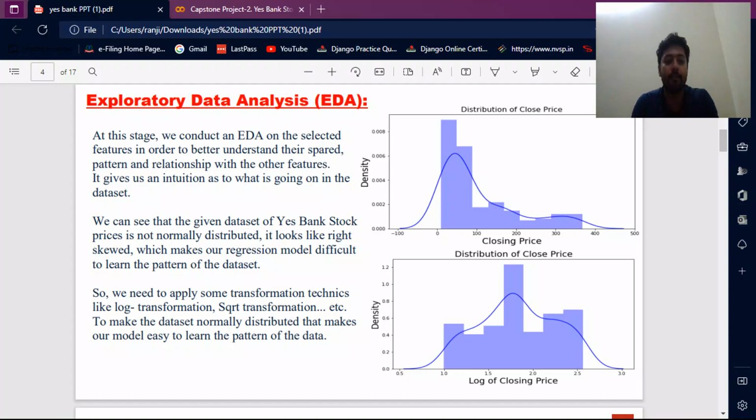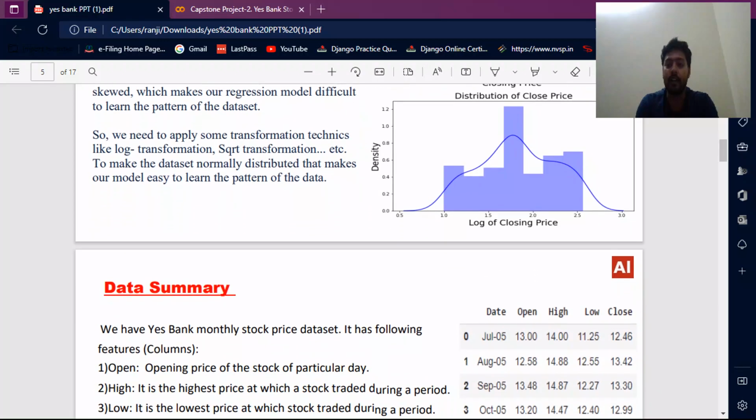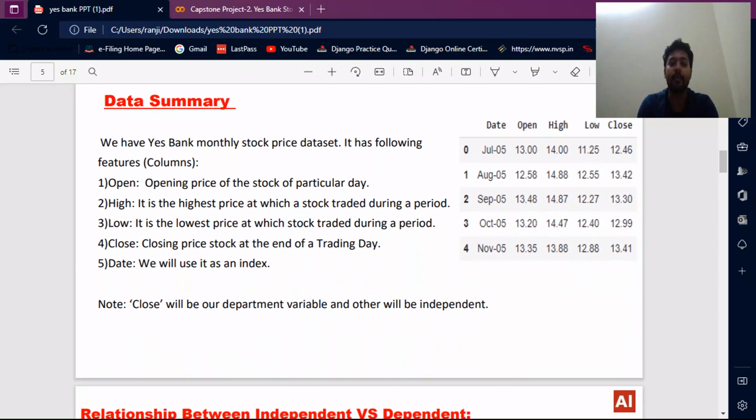We can see that the given dataset of Yes Bank stock price is not normally distributed. It looks skewed, which makes it difficult for our regression models to learn the pattern of the dataset. So we need to apply some transformation techniques like log transformation, etc. to make the dataset normally distributed, to make it easy for our model to learn the pattern of the data.